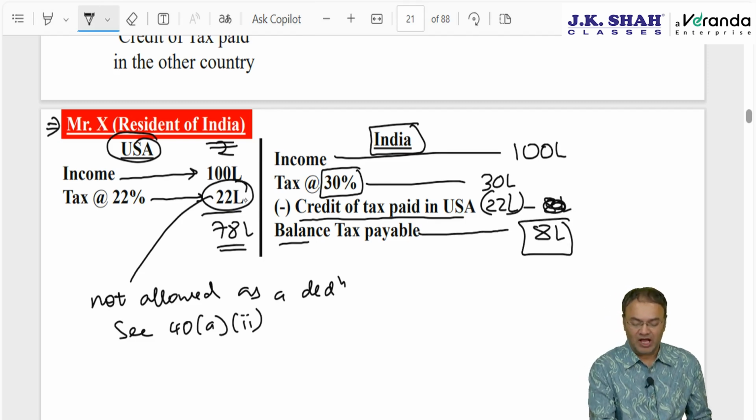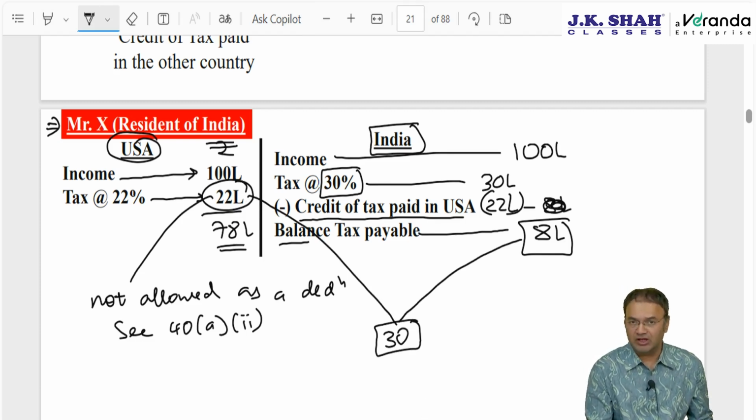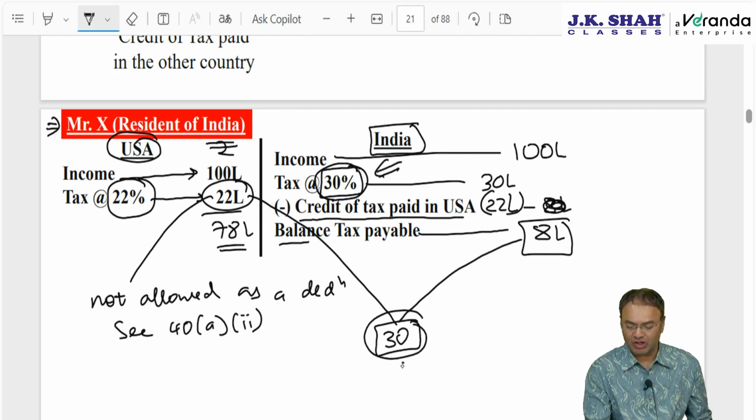In simple language, the tax paid in USA and the tax paid in India combined together will be 30 lakhs. Combined together, he will end up paying tax at the higher rate. In terms of rate, this country charges 22%, this country charges 30%. Which rate is higher? 30% is higher. Ultimately, what he ends up paying will be 30% of income.